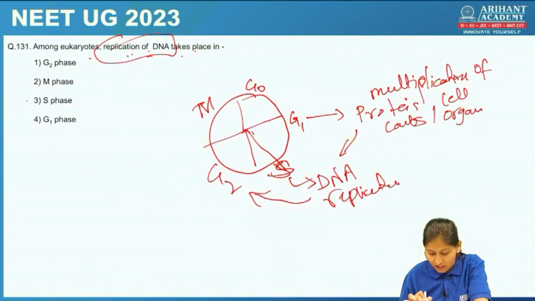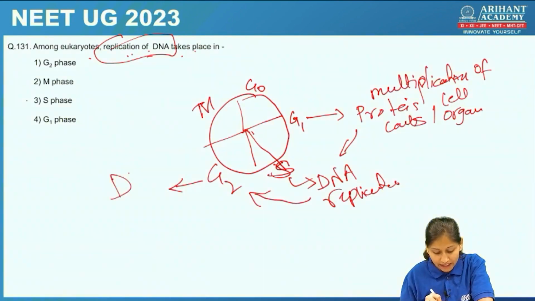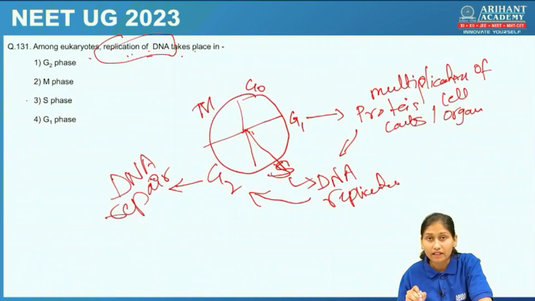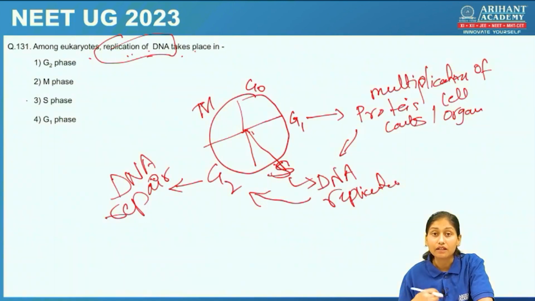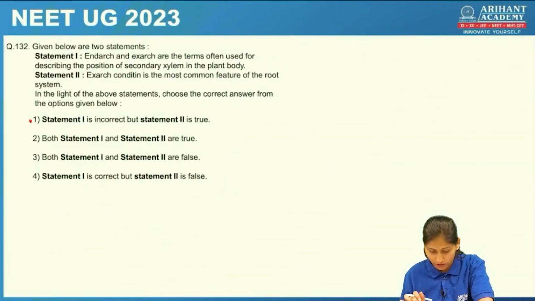After DNA replication, in G2 phase, there is checking of the DNA which has been replicated. So DNA repair mechanism will take place in G2 phase. So checking whether the DNA which is replicated has any incorrect sequence or anything like that. There will be repair in this stage, G2 stage, and then that will be transferred to the M phase. So answer here would be S phase. Very simple question. Let's move to the next question.